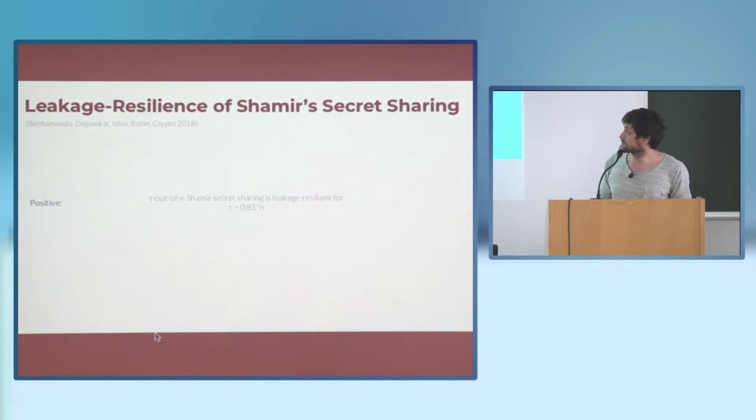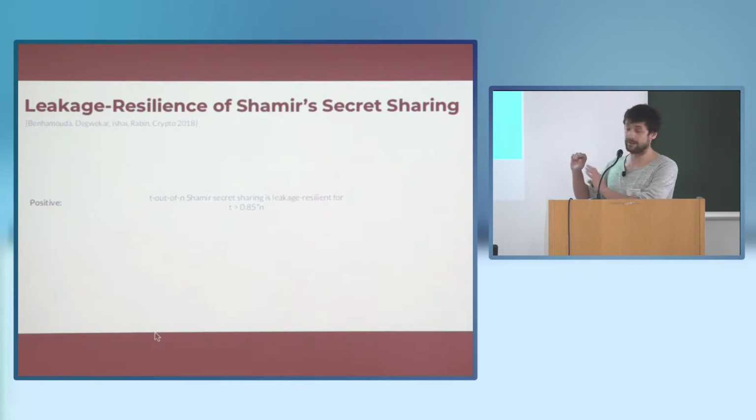What they show is that it is indeed the case. Does everybody know what Shamir secret sharing is? Okay. If you look at Shamir secret sharing with a large enough threshold, then it is indeed leakage resilient.